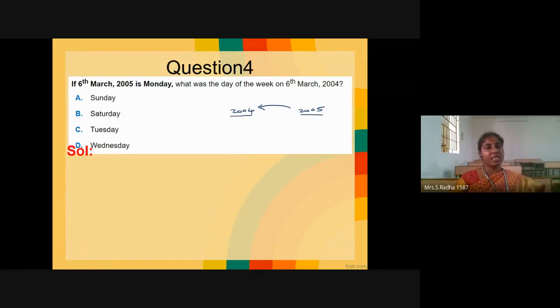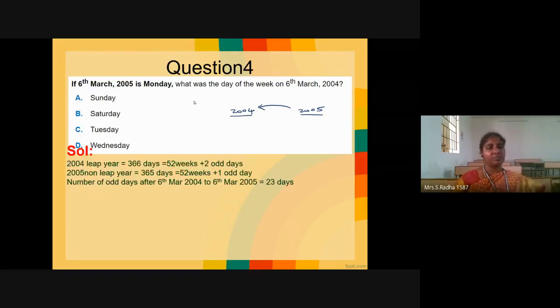What is the gap? 6th March to 6th March, what is the gap? You have to check. So for that, we will freshly take the table. First, we are analyzing whether it is a leap year or not. 2004 is a leap year. 2005 is a non-leap year, but in 2005, we need only up to 6th March. We don't go up to the end of 2005.